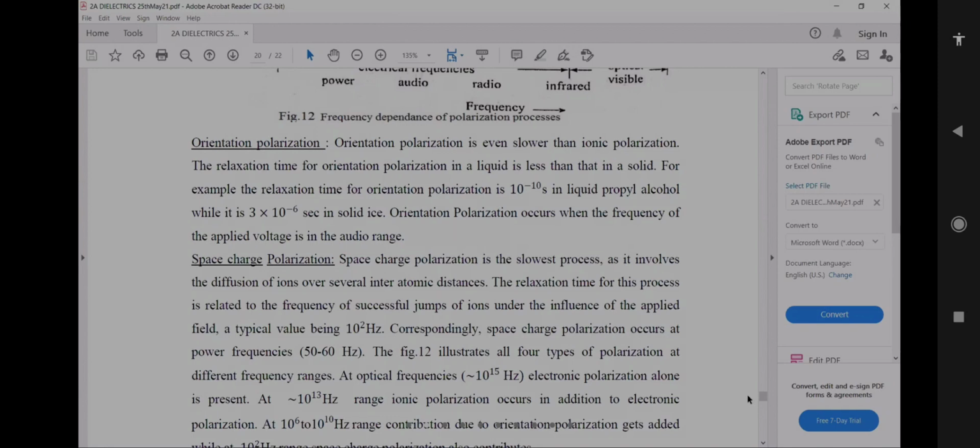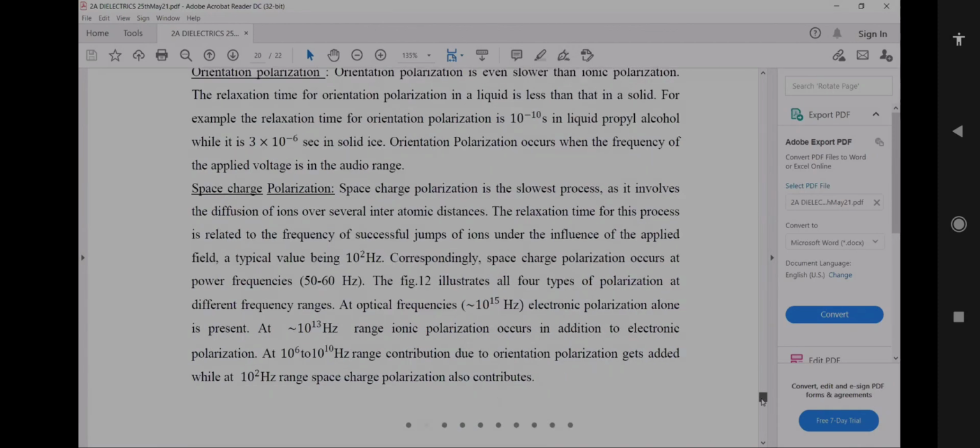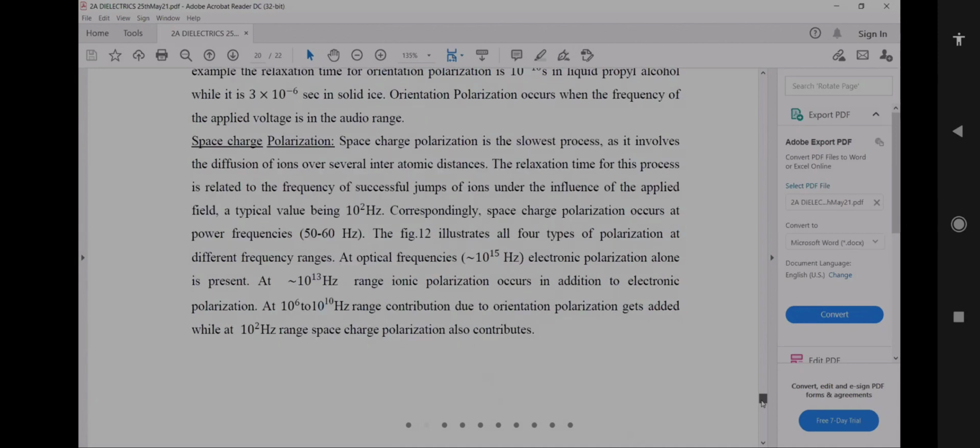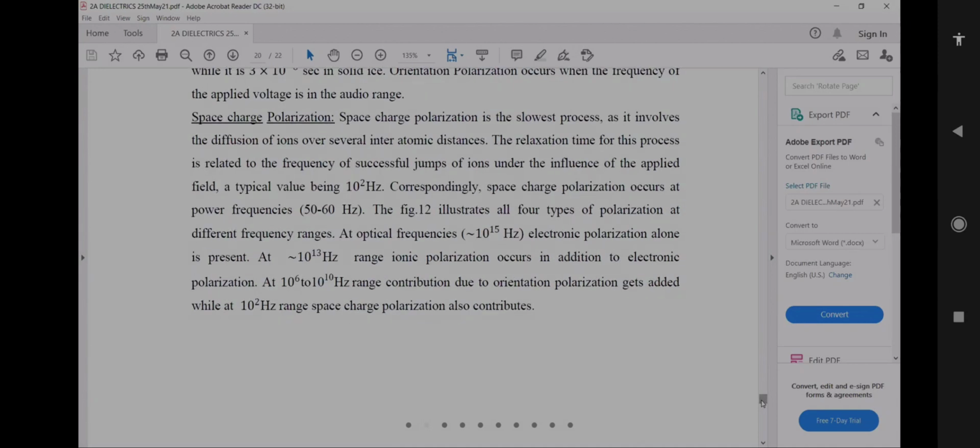The figure illustrates all four types of polarization at different frequency ranges. At optical frequencies, that is 10 to the power of 15 hertz, electronic polarization alone is present. At the 10 to the power of 13 hertz range, ionic polarization occurs in addition to electronic polarization. At the 10 to the power of 6 to 10 to the power of 10 hertz range, the contribution due to orientation polarization gets added, while at the 10 to the power of 2 hertz range, space charge polarization also contributes.